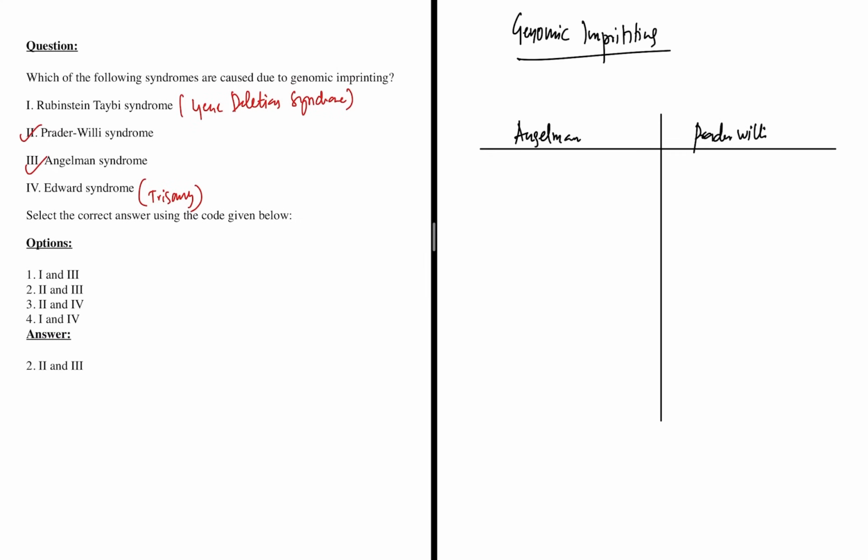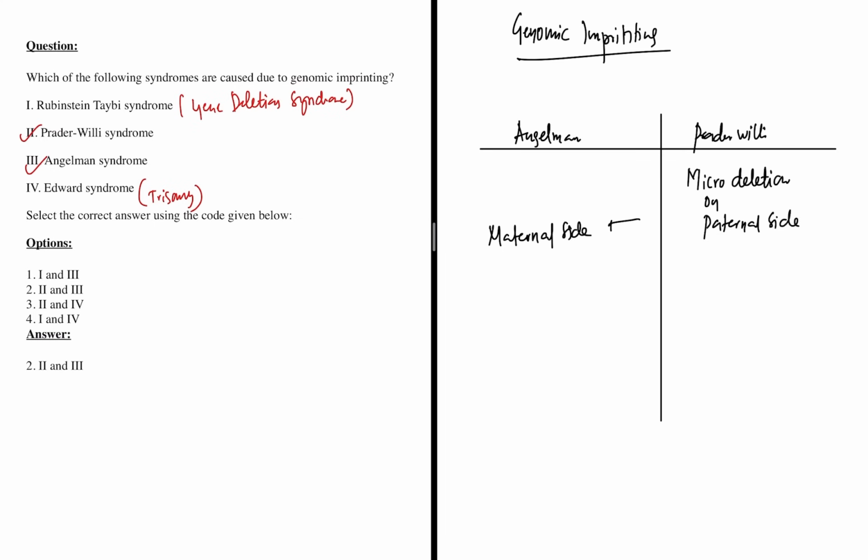When I talk about Prader-Willi syndrome, I am talking about microdeletion on Prader-Willi, P, on paternal side. So this is vice versa. Angelman is mother, that is maternal side. Angel, mother. Microdeletion on maternal side. Okay? Microdeletion on maternal side.